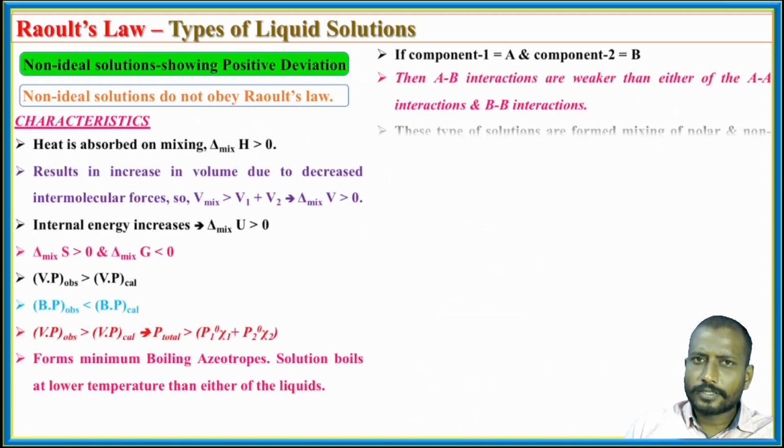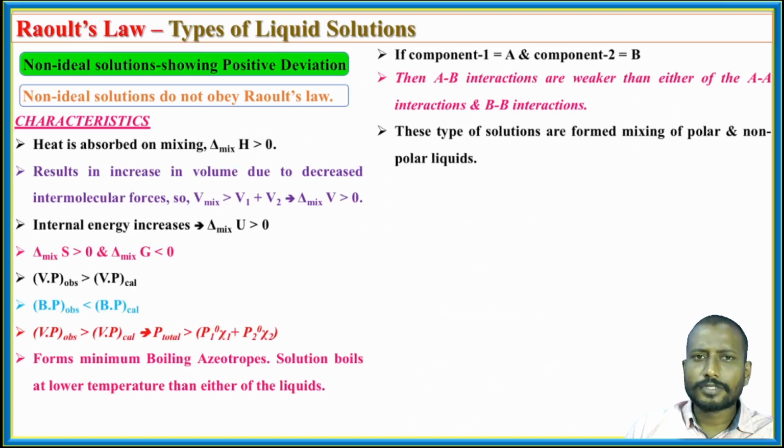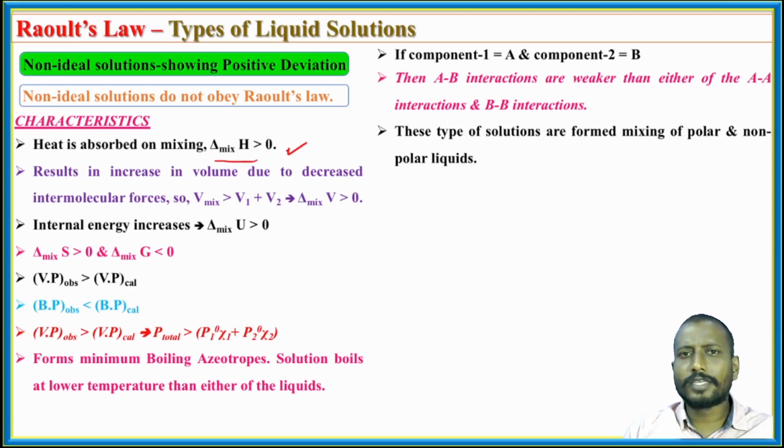So what are the characteristics of non-ideal solutions showing positive deviation from Raoult's law? As from the previous analogy, delta H mixing is greater than 0. So enthalpy of mixing is greater than 0 because the forces of attraction between the mixture molecules are repulsions, meaning you have to apply some energy.